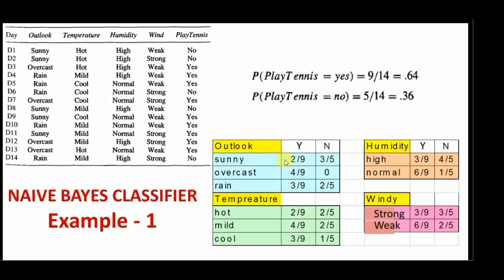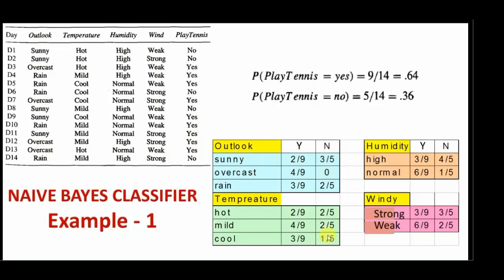Similarly, we need to calculate it for overcast. Overcast is appearing in yes, the second one is yes, the third overcast is yes, and the fourth one is also yes. So the probability that outlook is overcast given yes is 4 by 9. Probability that outlook is overcast given no is 0 by 5, that is 0.